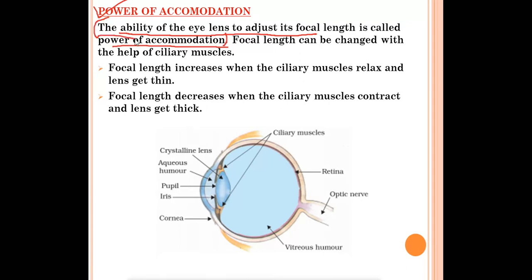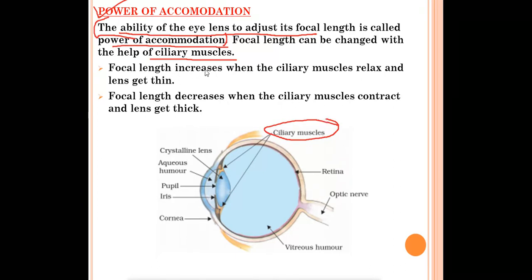The ability of the eye lens to adjust its focal length, meaning the focal length can increase or decrease if the eye lens can adjust it, is called power of accommodation. Focal length can be changed with the help of ciliary muscles. So how can the focal length of the eye change? With the help of ciliary muscles. You can see in this diagram, ciliary muscles are given over there. Because of the ciliary muscles, the focal length can be changed.